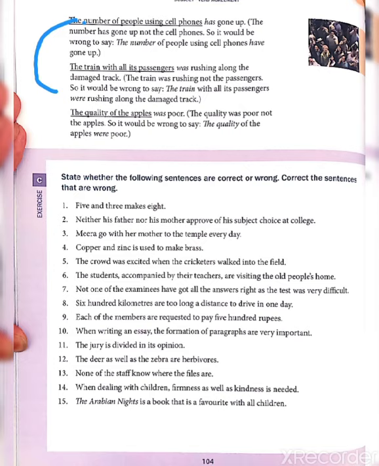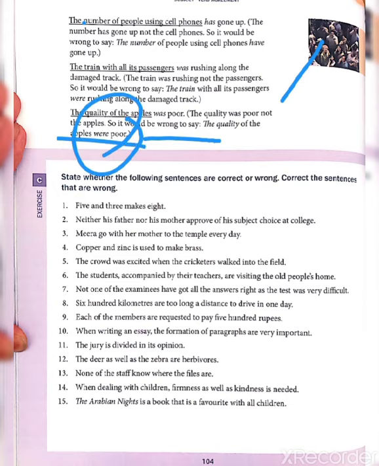Okay. Next, the quality of the apples was poor. In this sentence we are talking about the quality, not of the apples. The quality of the apples was poor. The quality was poor, not the apples. So it would be wrong to say the quality of the apples were poor. It will be wrong. So you should keep in your mind that according to the subject we will use the main verb or helping verb.